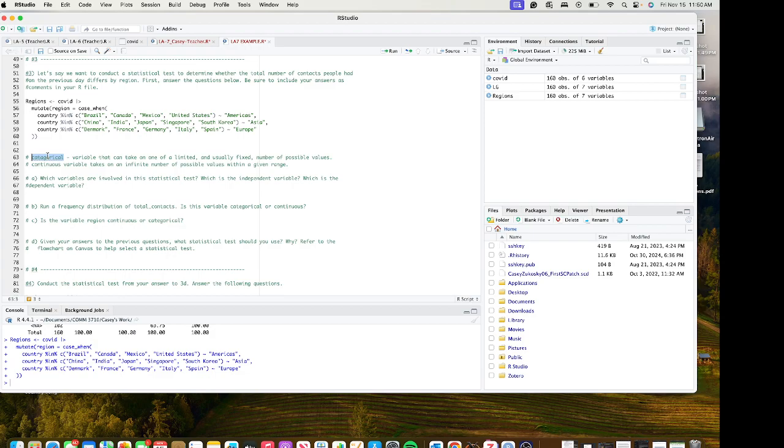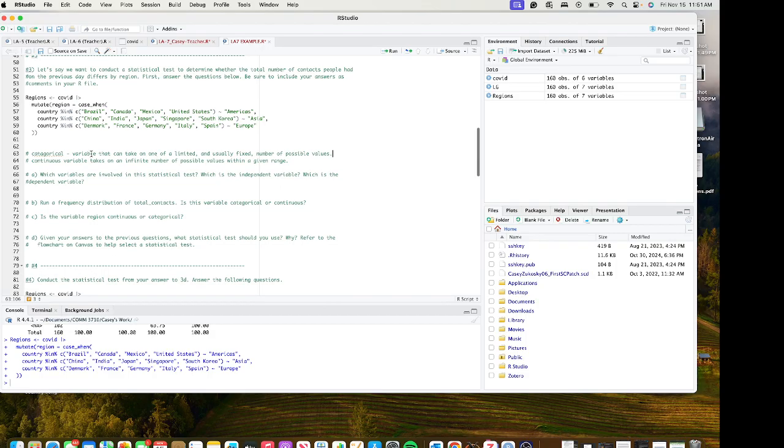A quick definition: a categorical variable is a variable that can take on a limited and usually fixed number of possible values. This is often maybe a color, or a political affiliation, or a grade level in terms of K through 12, like I am in the 11th grade or I am a freshman in college.